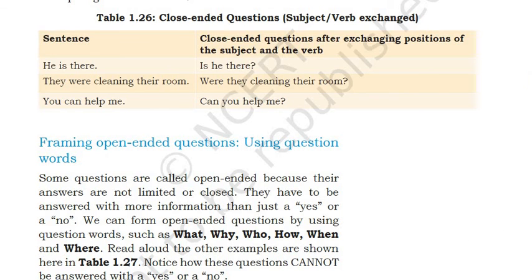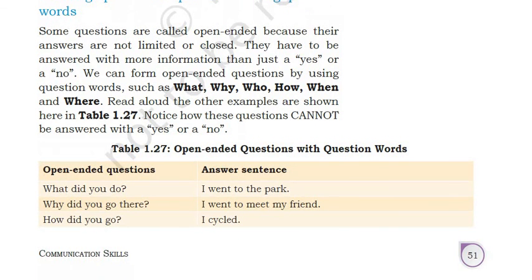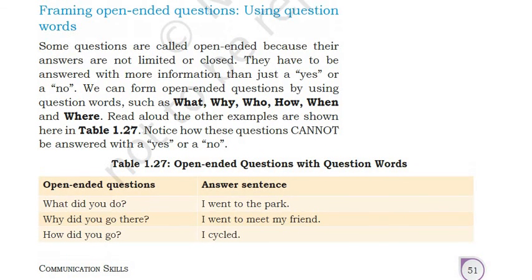Now, framing open-ended questions using question words. Some questions are called open-ended questions. Their answers are not limited or closed like yes or no. They have to be answered with more information than just a yes or no. We can form open-ended questions by using question words such as what, why, who, how, when, where. We will use such words if we want to create open-ended questions, right?